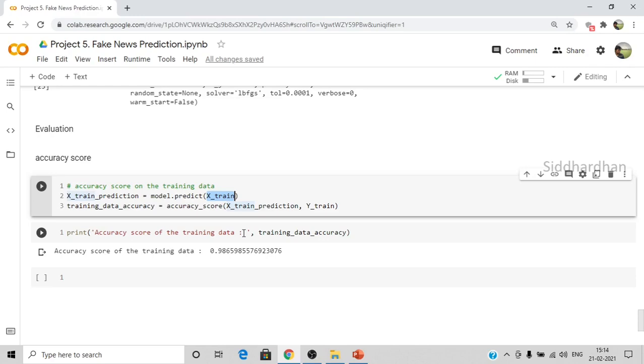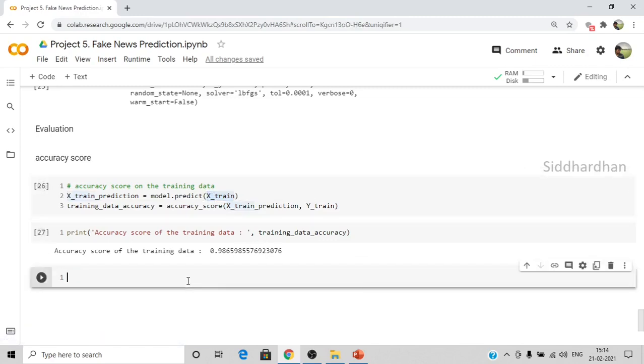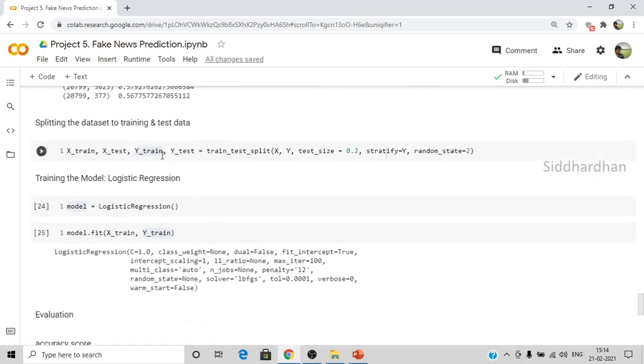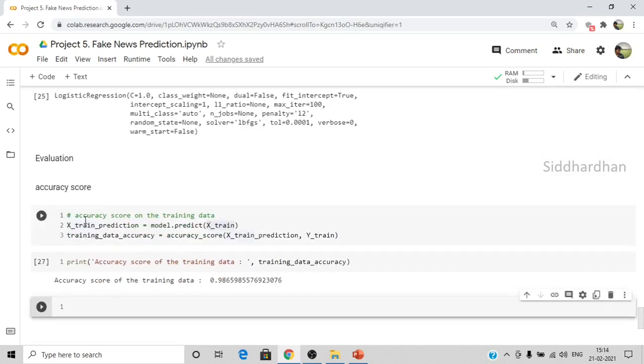All those questions which he has prepared from a book are nothing but the training data, and in the exam he will be asked new questions. So we know how well the person has performed by understanding his marks in the exam, right? By testing him with questions that he has not seen in the book. That is called test data. So we are training our model with the training data, and we are predicting using that model on test data. That is what we are going to do here, and that is why we have split the data into training data and test data. Now let's find the accuracy on test data.